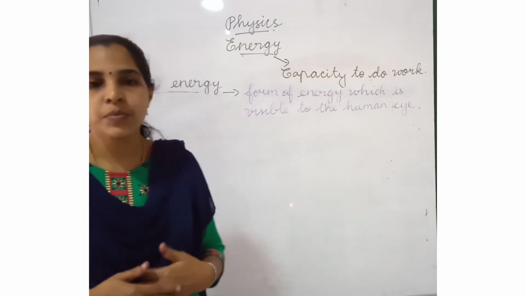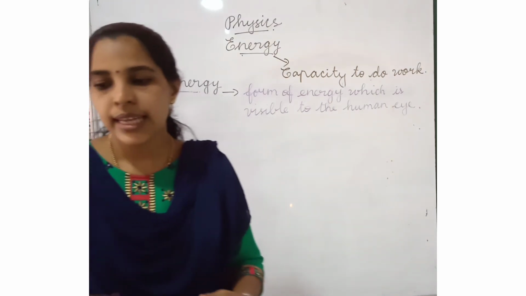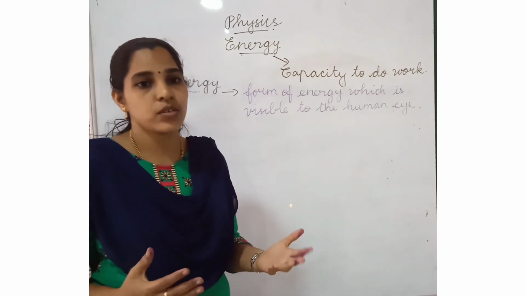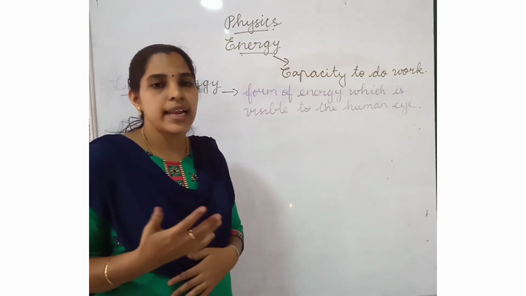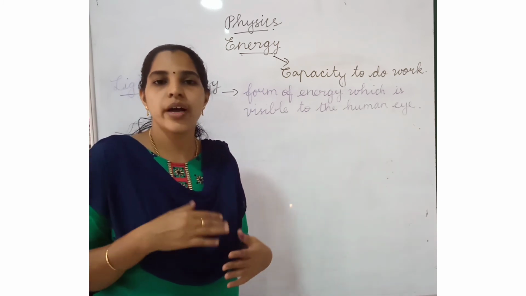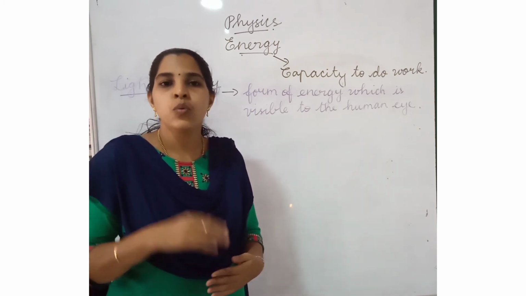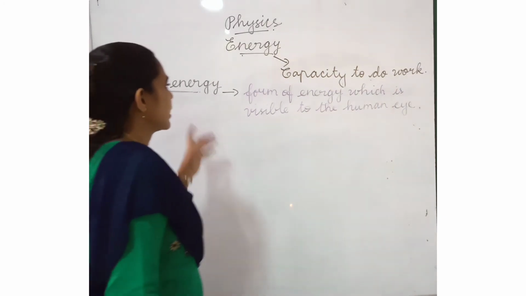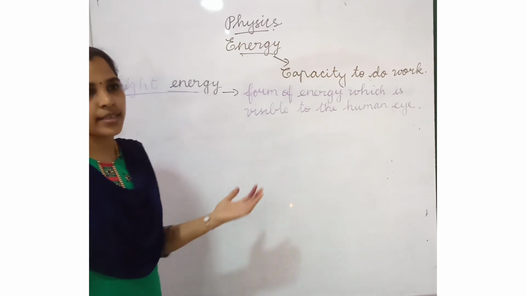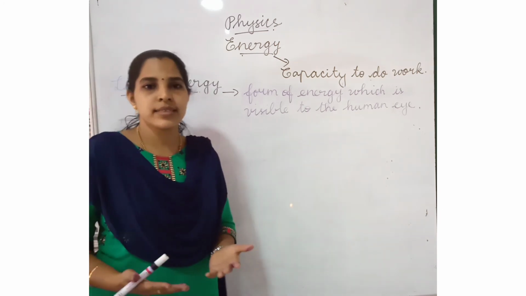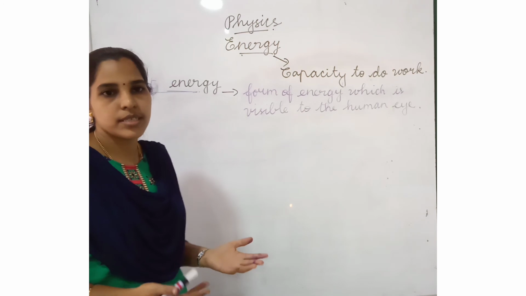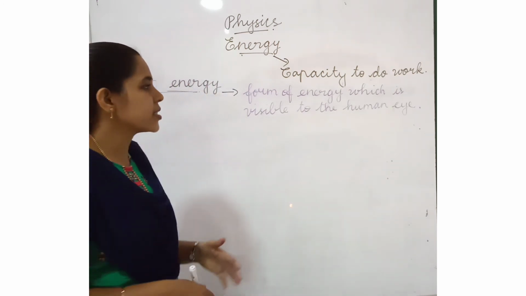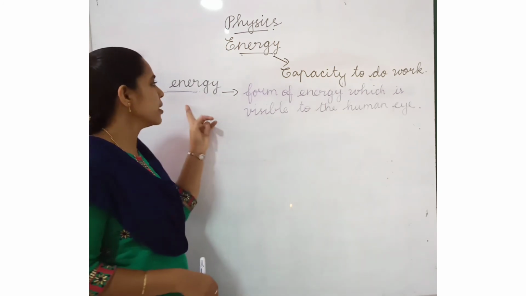The light energy travels in a straight line. Light has many colors, but when all the colors are joined together, they make white color. What are the uses of light? Light is used in many things: in schools, buildings, lighthouses, computers, television, gas stoves, etc. These are the things in which light energy is used.